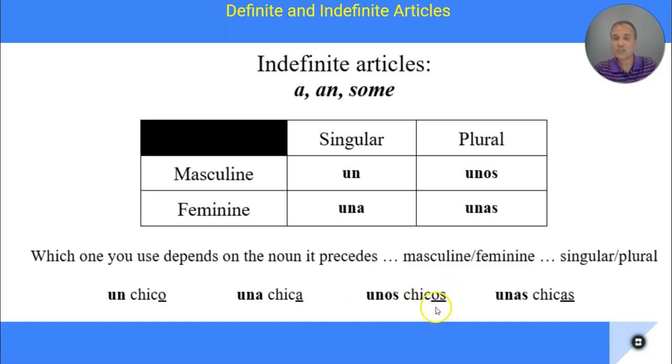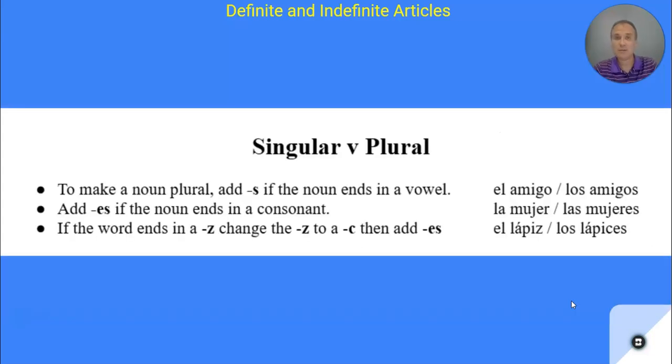Now the word chicos, it's plural because of the S on it, and we know that the O is there, so that tells me that it's plural and that it's masculine. And unas chicas is feminine and plural. You see the A, that makes it feminine, and the S is on the end to make it plural. So they match up that way. That's how I can determine.